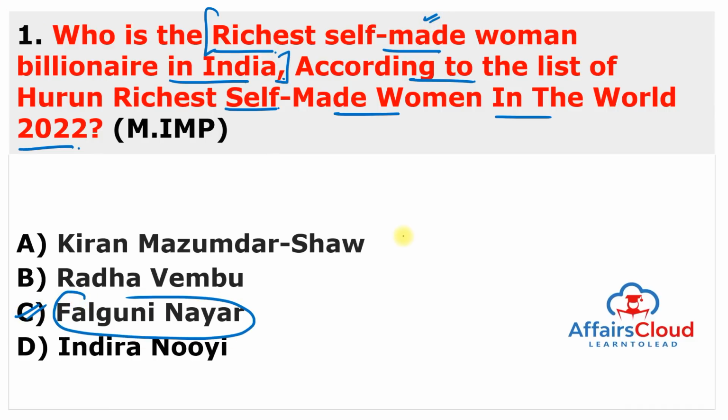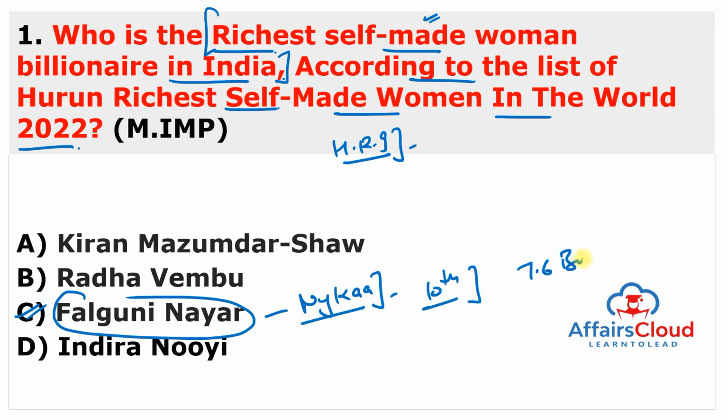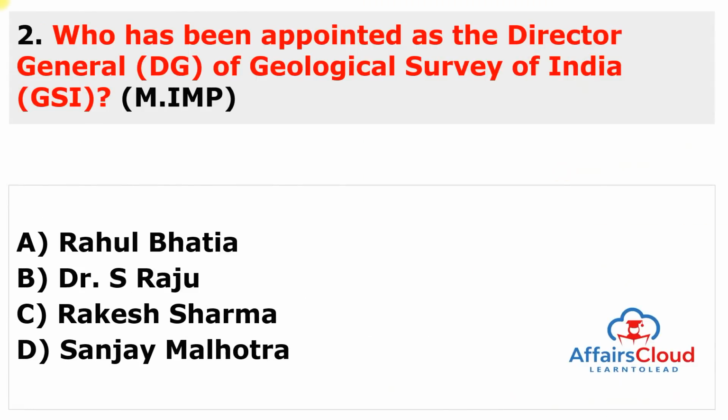According to the list of Hurun richest self-made women in the world 2022, which is released by Hurun Research Institute, Falguni Nair, who is the founder and chief executive officer of a very important company for India, Nykaa, is ranked 10th with a wealth of USD 7.6 billion. So you have to remember, in the world ranking she ranked on the 10th position, but if the examiner is asking about only India, then Falguni Nair is at the top. So you can see here the picture of Falguni Nair.